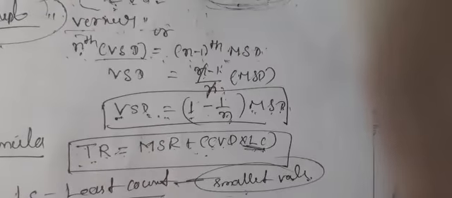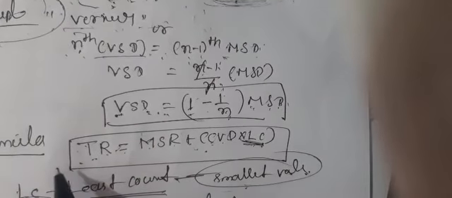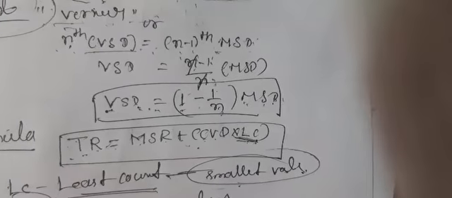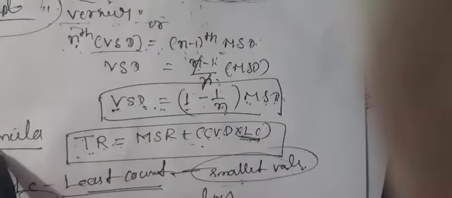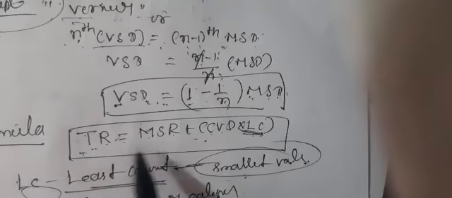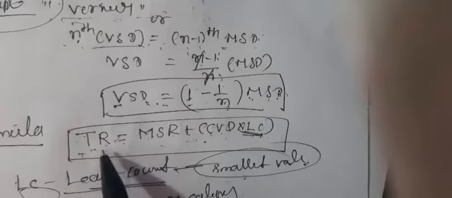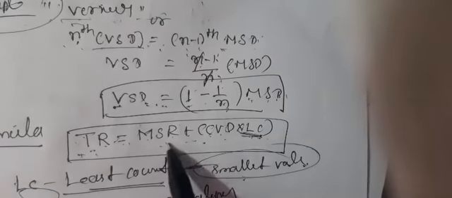To measure using MSR and CVD, the direct formula is: total reading is equal to MSR plus CVD into LC, with brackets, which is important. How to find LC?